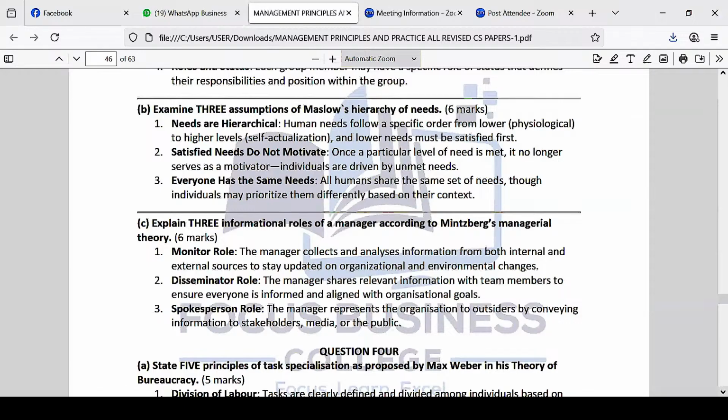And number 3 is, everyone has the same needs. So according to Abraham Maslow, everybody in this world has the same needs, which is not true. People have got different needs, even different motivation. That's very true. If you happen to read widely and look at what is considered success in some countries,